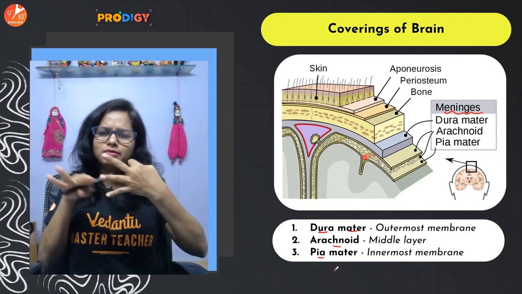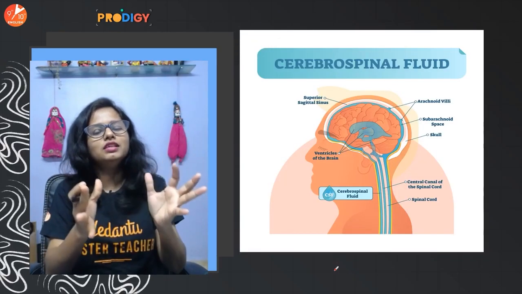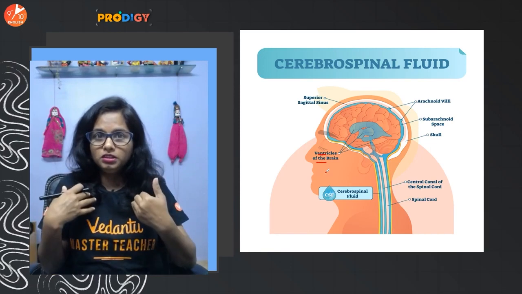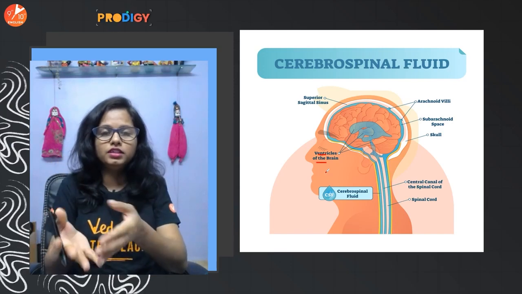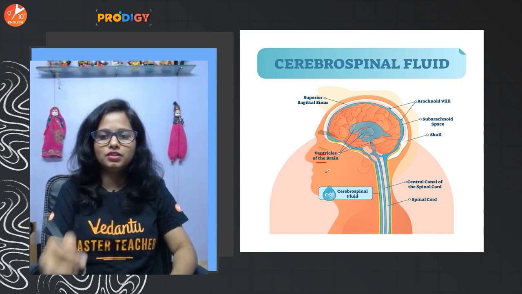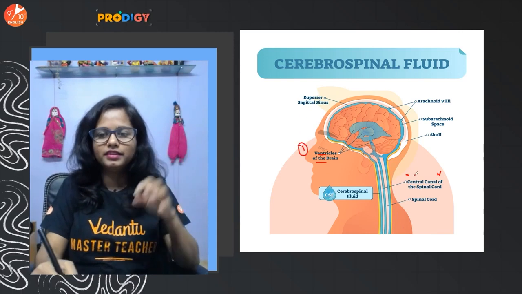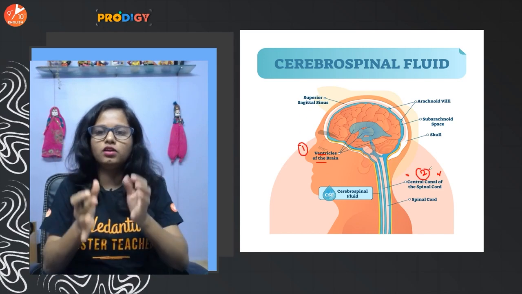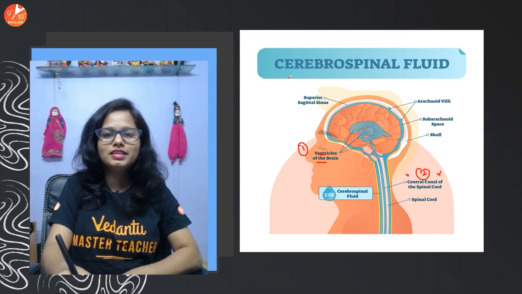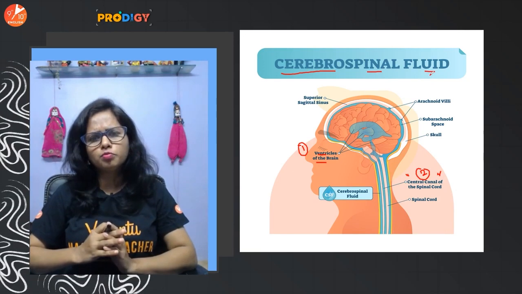Okay. Now there are gaps in between the meninges. Okay. And even there are cavities within the brain. So the cavities within the brain are what we call the ventricles. And then in human beings, in our body, the spinal cord is hollow, and inside the spinal cord there is a cavity. That cavity is called the central canal. Okay. So the ventricles of the brain and the central canal of the spinal cord are filled with a fluid. That fluid is called CSF. That's the cerebrospinal fluid.